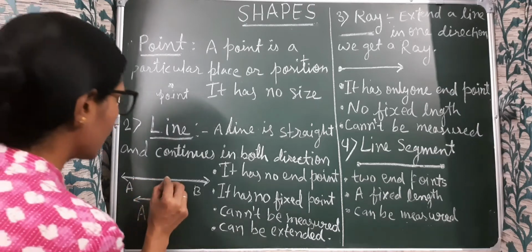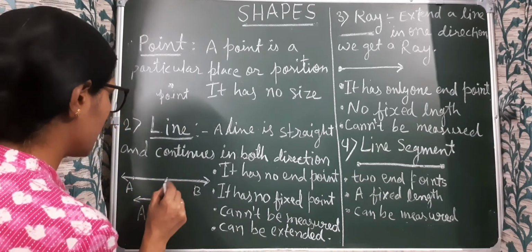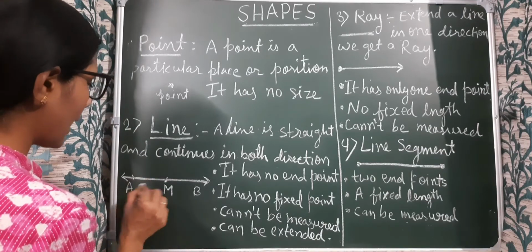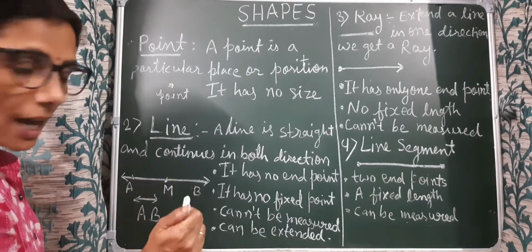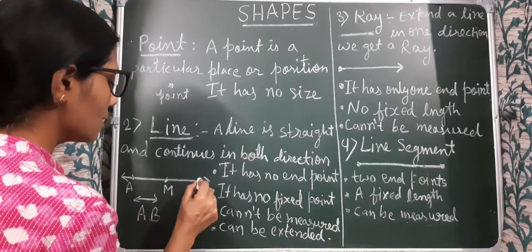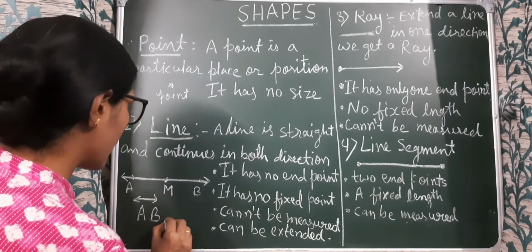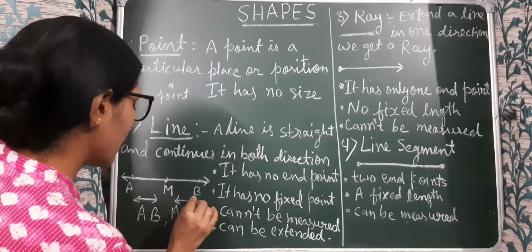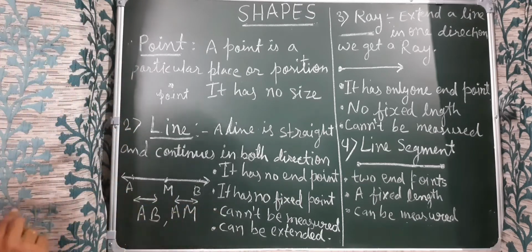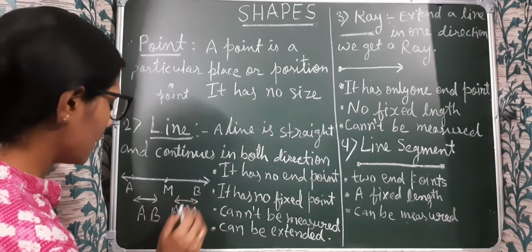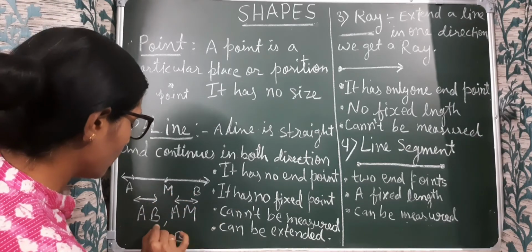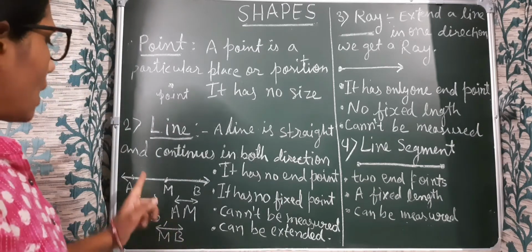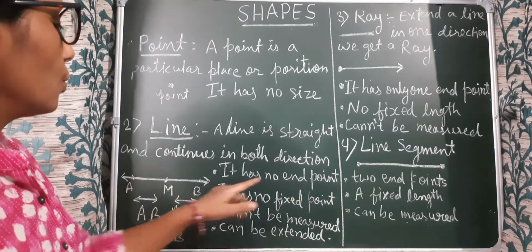Okay. Suppose we have one more dot here. Its name is M. So here we have AM. It is also a line, and MB. It is also a line. So we write line AM in this manner. We represent it in this manner. Okay. And line AB we represent with this symbol. Understood?